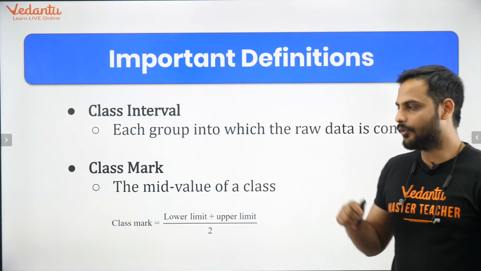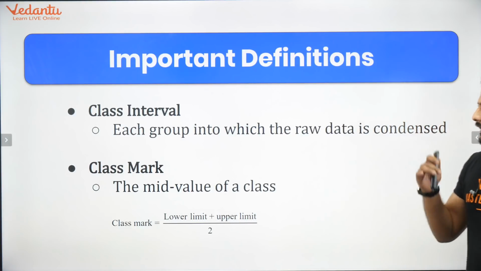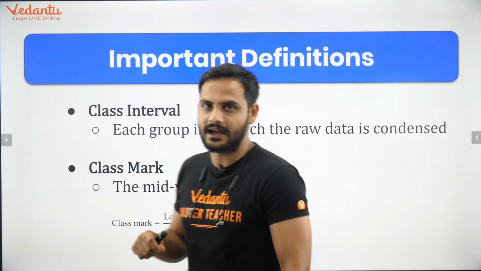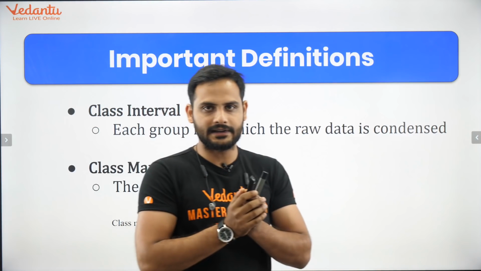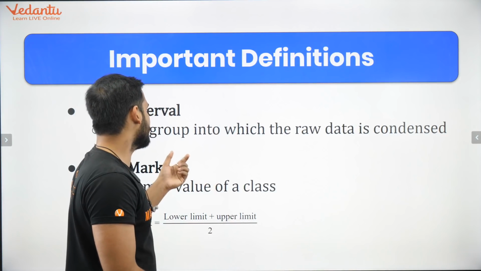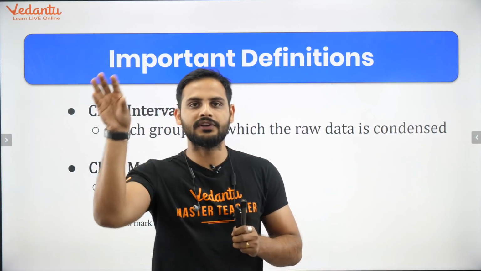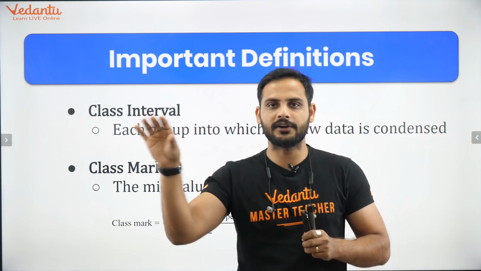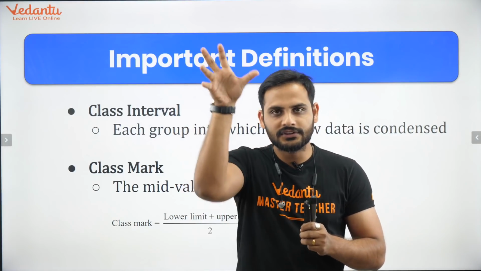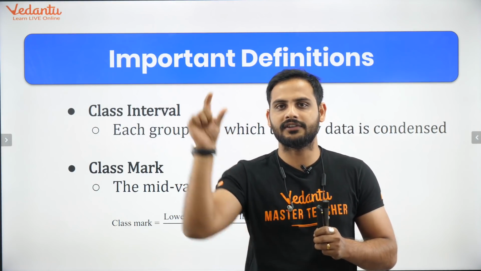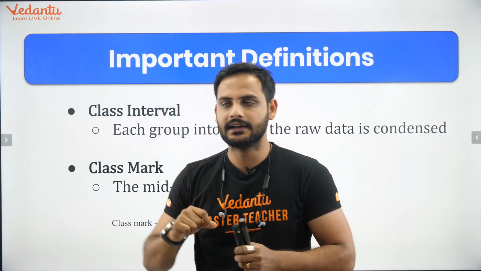Now, the important definitions which I want you to learn. First thing, what is class interval? Class interval is, if there is grouped data, each group is called a class interval. Suppose 0 to 10, 10 to 20, 20 to 30, 30 to 40, like that. These are all called class intervals. The groups which we make are called class intervals.